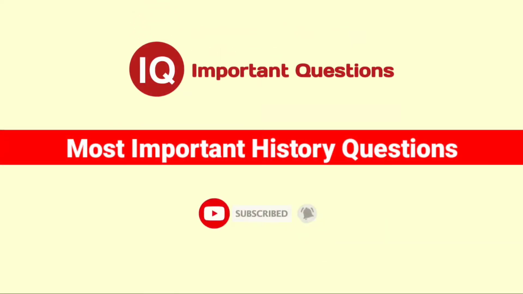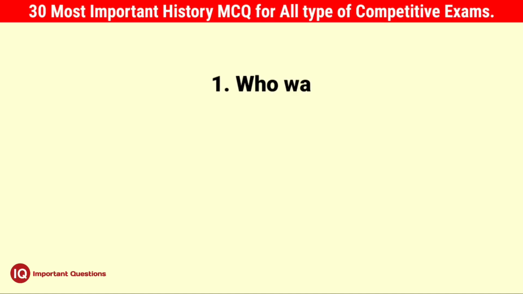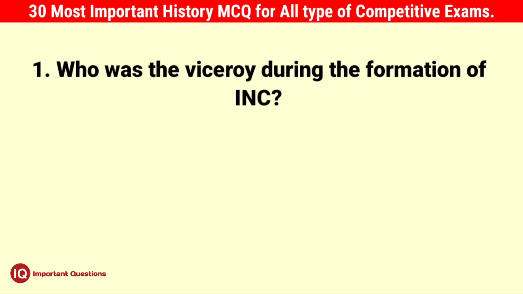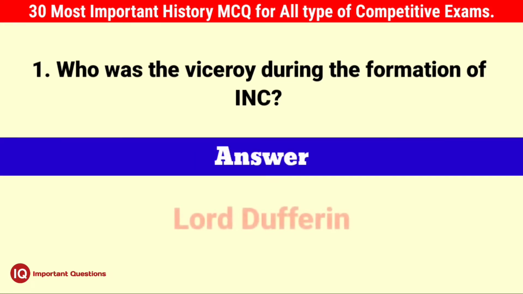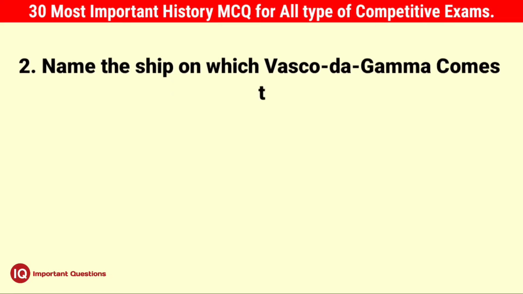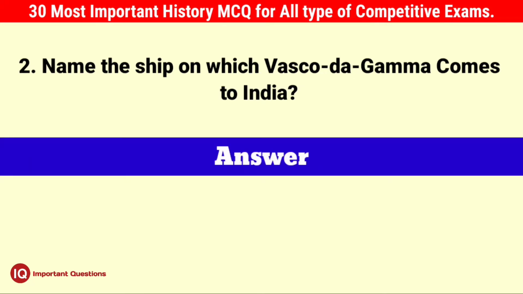Today we are discussing some important history questions. So let's get started. First question, who was the viceroy during the formation of INC? Correct answer, Lord Dufferin. Question number second, name the ship on which Vasco da Gama came to India.